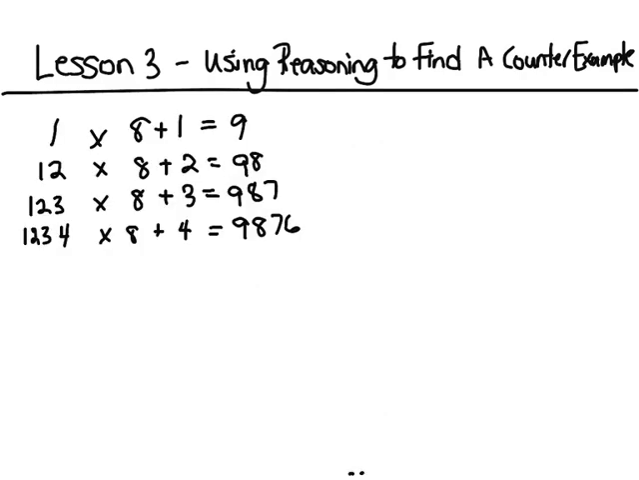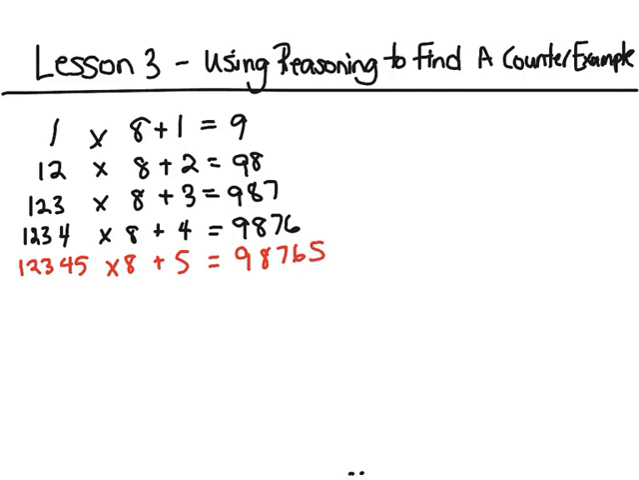Okay, you notice this pattern. Will the pattern continue? If not, provide a counterexample. So this is simply just trying. So if we continue the pattern on, 1, 2, 3, 4, 5 times 8 plus 5. Type this into your calculator. You should get 9, 8, 7, 6, 5.